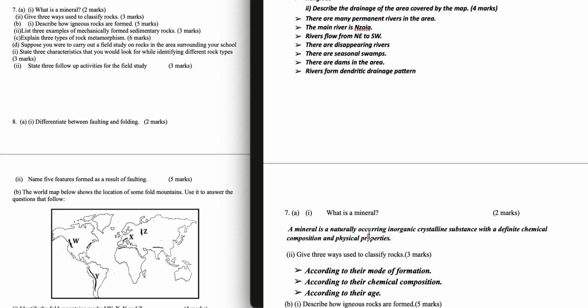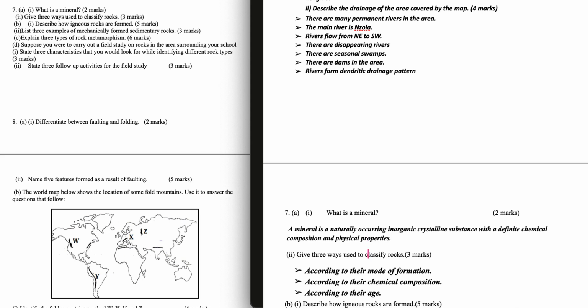What is a mineral? Question 7a1. What is a mineral? A mineral is a naturally occurring inorganic crystalline substance with a definite chemical composition and physical properties. Question 7a2. Give 3 ways used to classify rocks: according to their mode of formation, according to their chemical composition, according to their age.